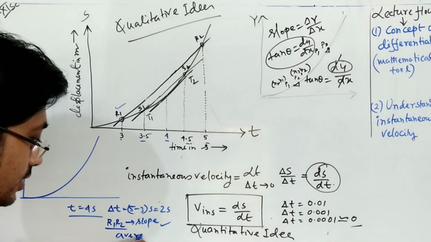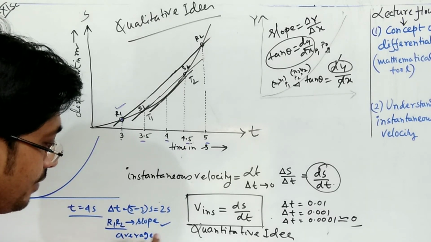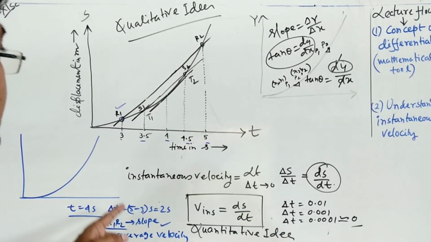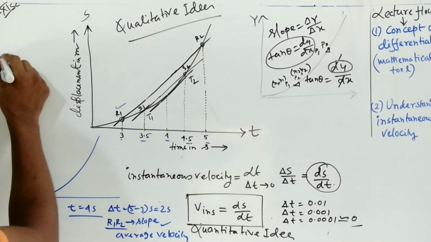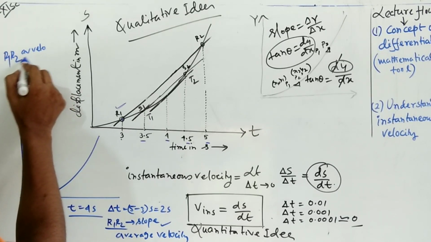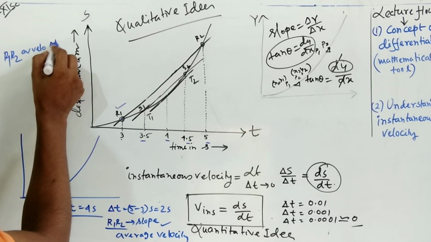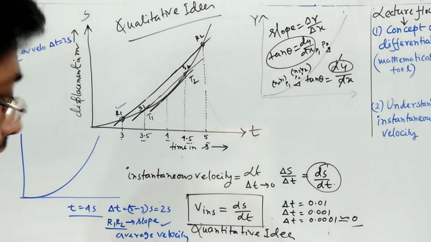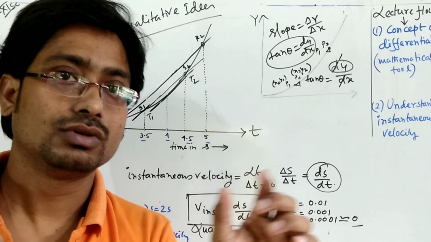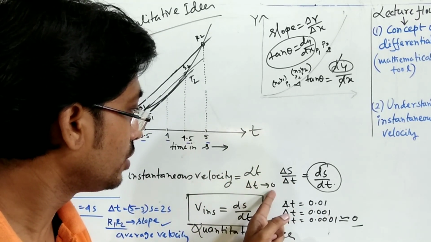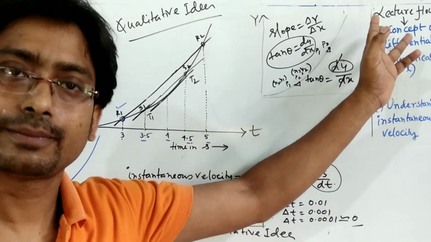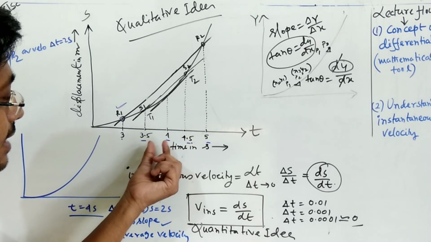So R1R2 will give you the average velocity at the time interval delta t equal to 2 seconds. Next, we have decreased the time interval. I have told you that when delta t tends to 0, then delta s by delta t becomes ds by dt. That is differentiation. So in this way we have lessened the time span here.